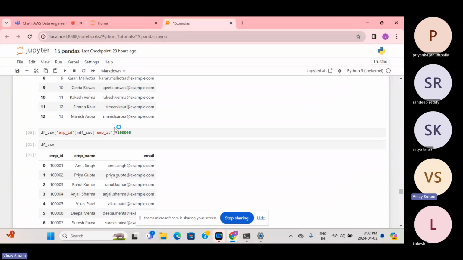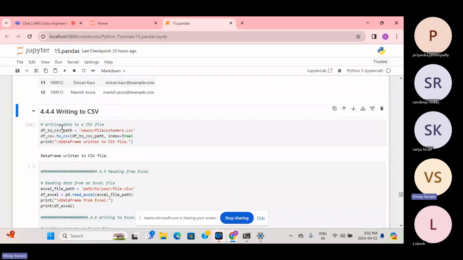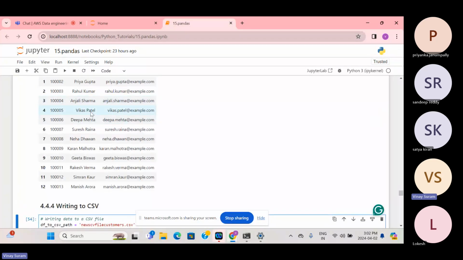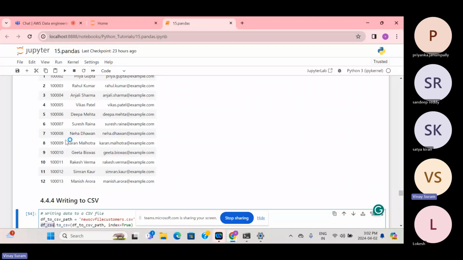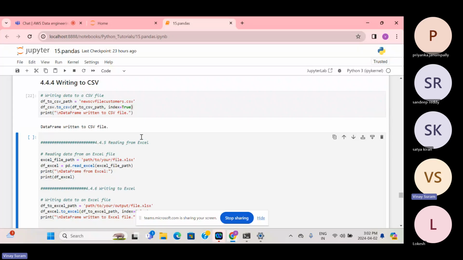Now we have read the file and we want to write the data frame to CSV. You can write it like this: df_csv, the data frame, dot to_csv, then the path, and index equals true. I'm just running this.